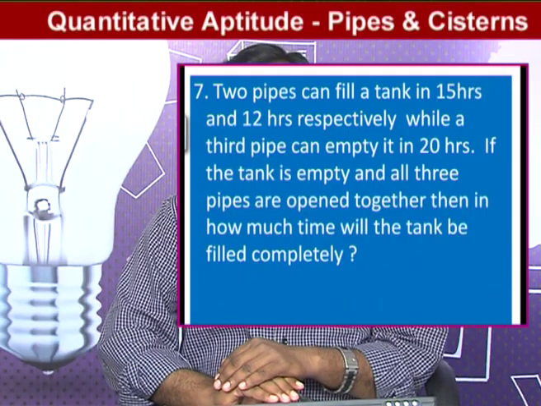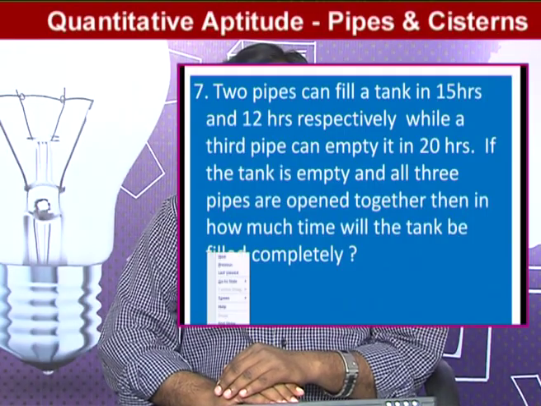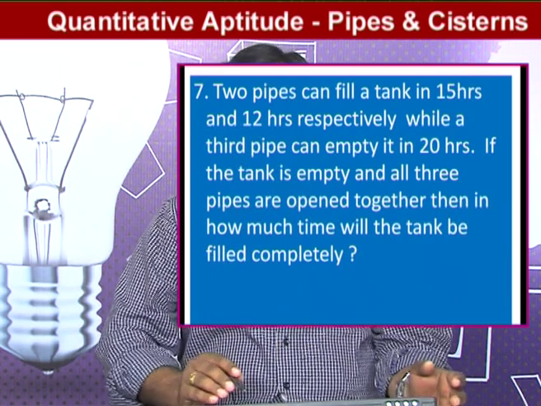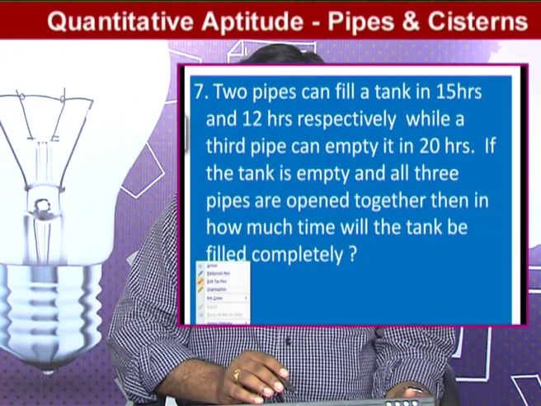But in the 7th question, 2 pipes are filling the tank, whereas the 3rd pipe is emptying the tank, and it is given in terms of hours. Okay, so now we'll solve this question.